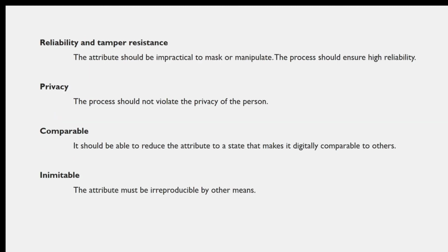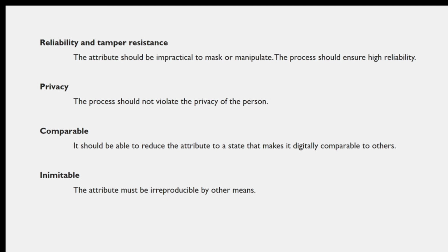Then the next characteristic is reliability and tamper resistance. Here the attribute should be impractical to mask or manipulate, and the process should ensure high reliability. So what we are using as a biometric, we should not be able to manipulate that.